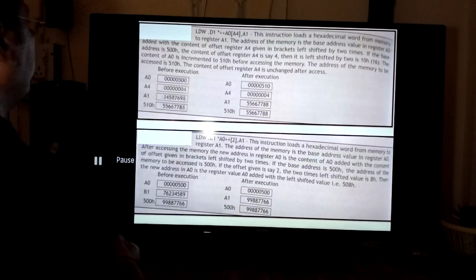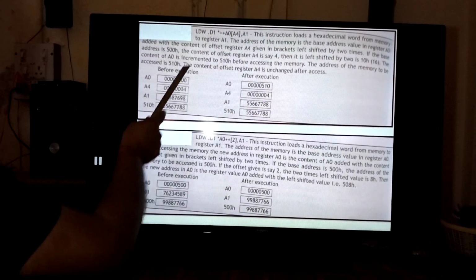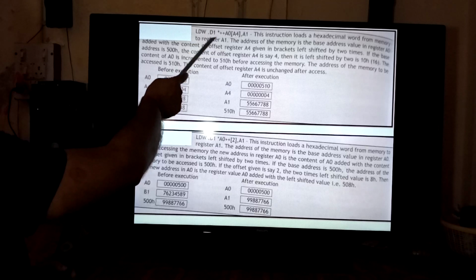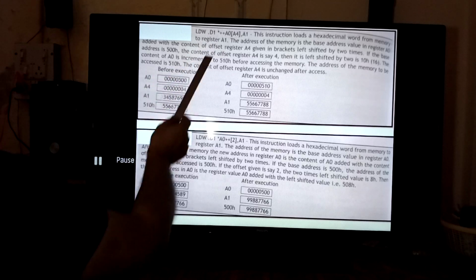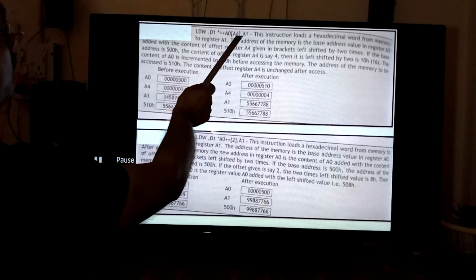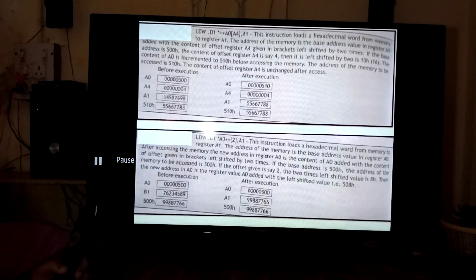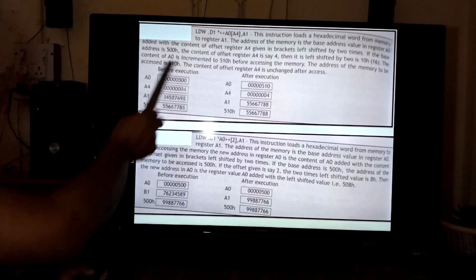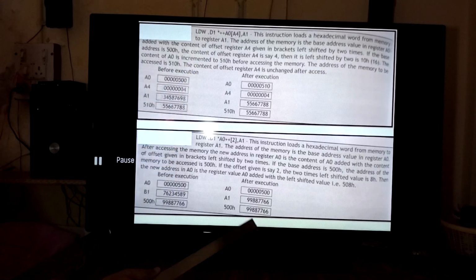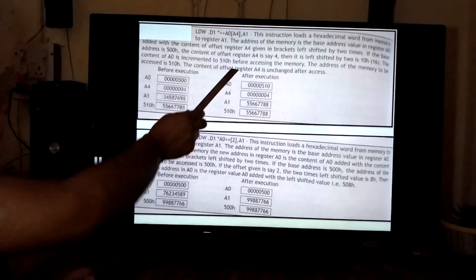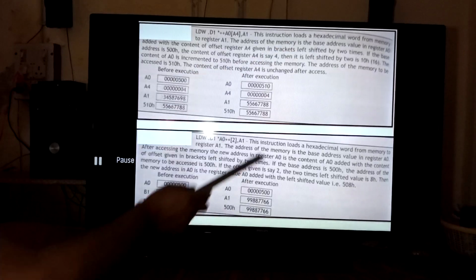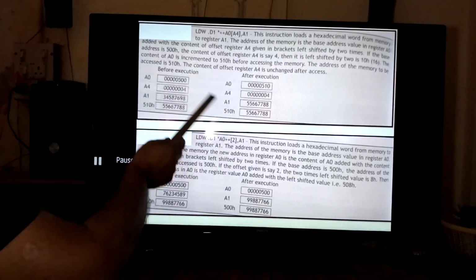Now if we consider these examples, that is the LDW.D1, naturally the D1 functional unit will be utilized for this purpose, with the operand *++A0[A4], A1. This instruction loads a word from memory to register A1. The address of the memory is the base address value in register A0 added with the content of the offset register A4 given in the bracket, left shifted by 2.